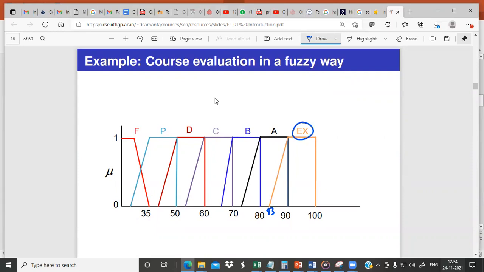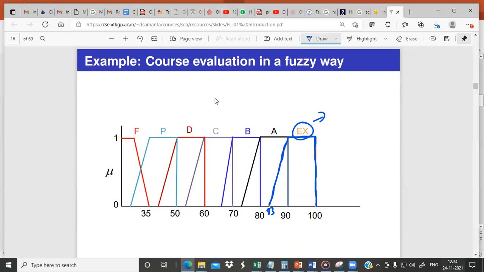See, somebody is greater than 90 means, what does it mean? Actually, you may ask, see this line, let us take this cell alone. So this line, whatever the blue line I have drawn, this is nothing but the membership score. This is nothing but the membership score for a given class. Now the class is exceptional.